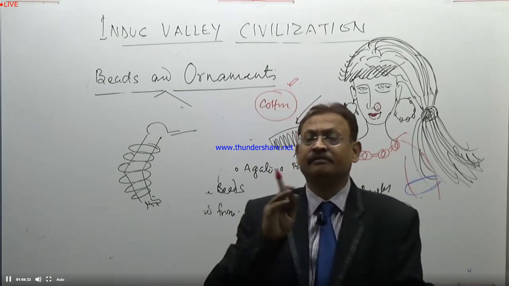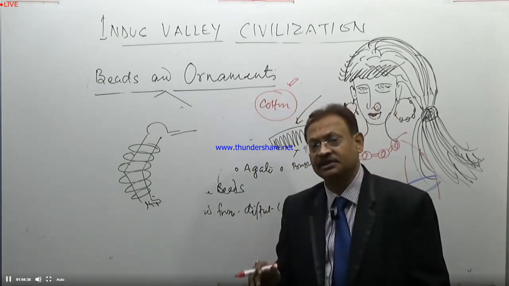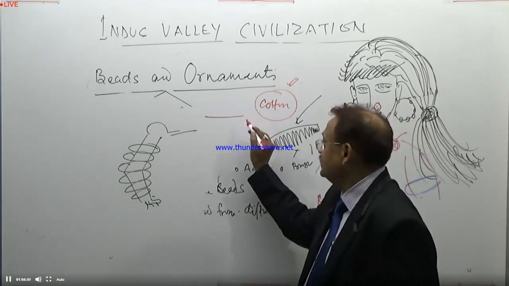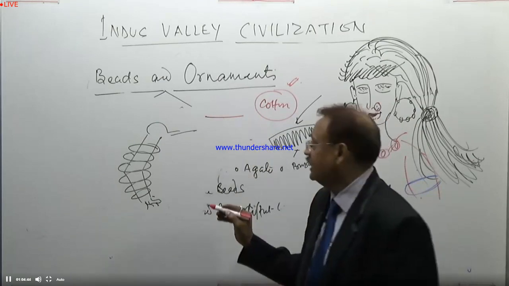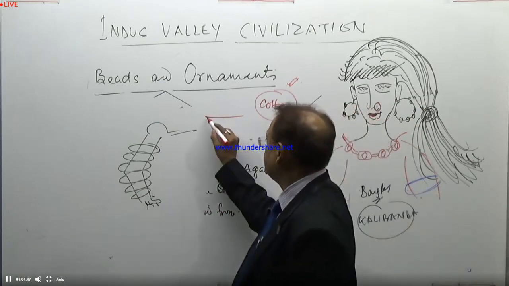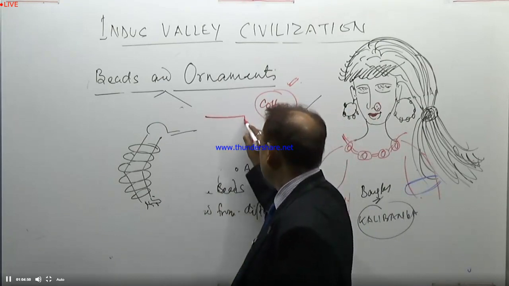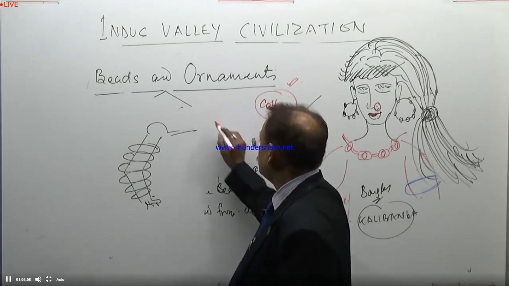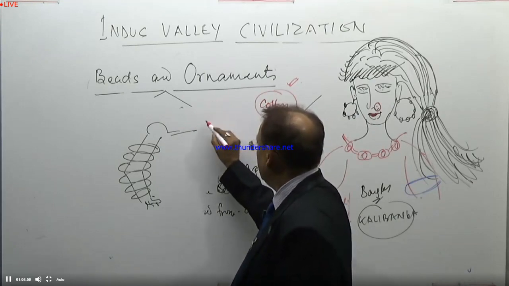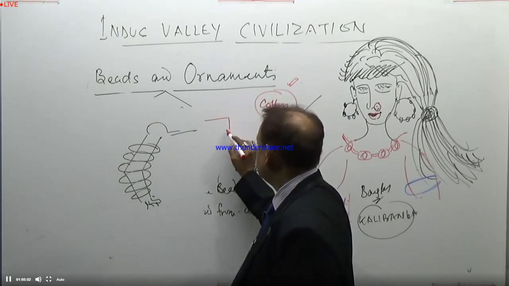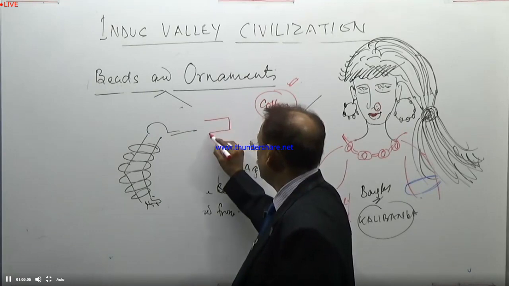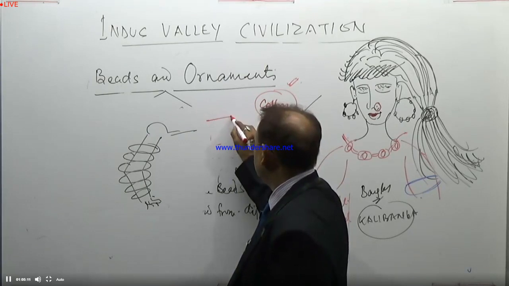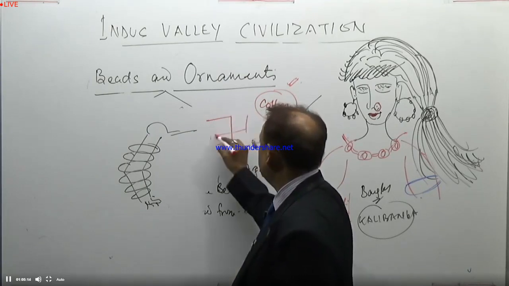And one important, significant part that should not be left out is the symbol of the swastika. It prevailed at that time, and it is still prevailing in our complete system.